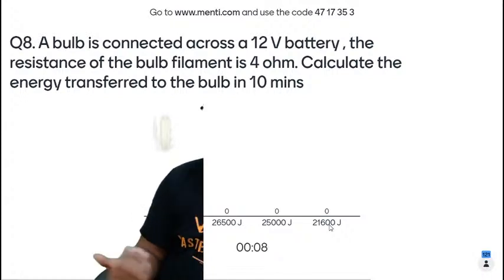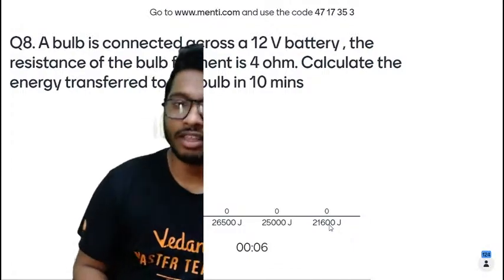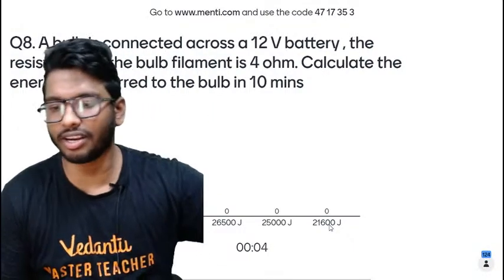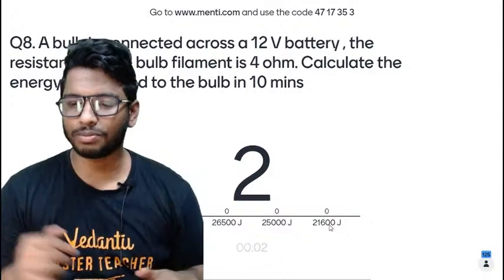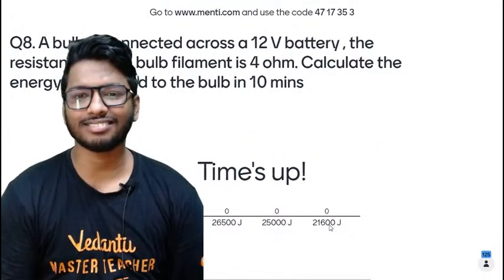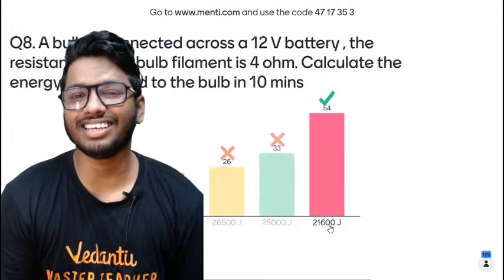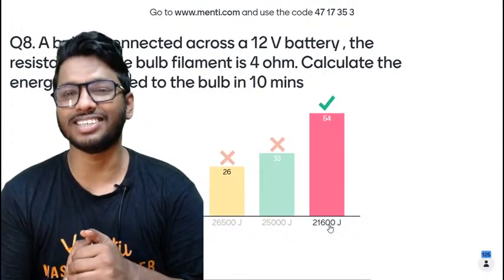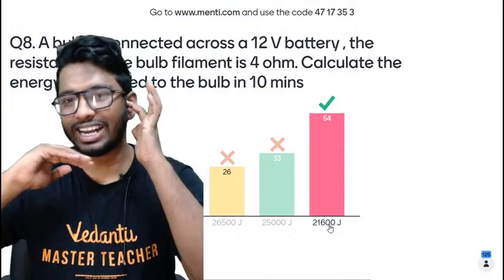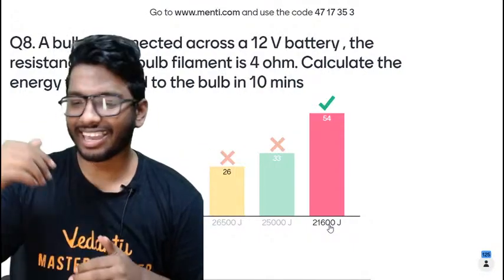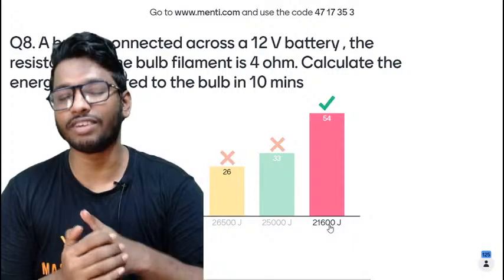10 more seconds. I think I'll move back. You guys can see the options right now. The first option is 12,500 joules. I know you're not able to read the first option because of me obstructing it. Sorry, people. I'm a big boy now. Anyways, here is the percentage once again. 54 percent, a very small majority of the class, gave the right answer. Unfortunately, a lot of you chose different answers as well.